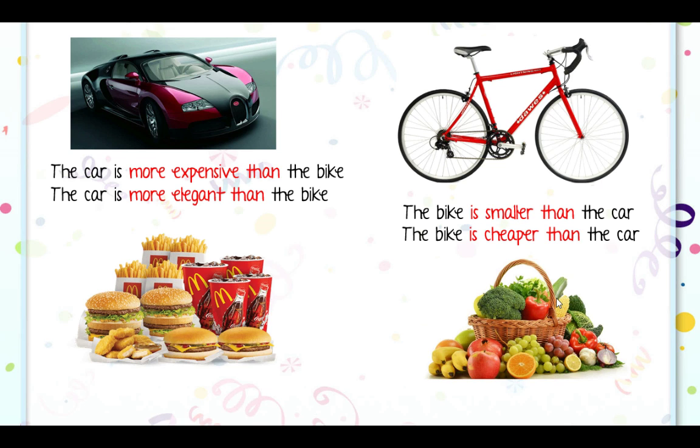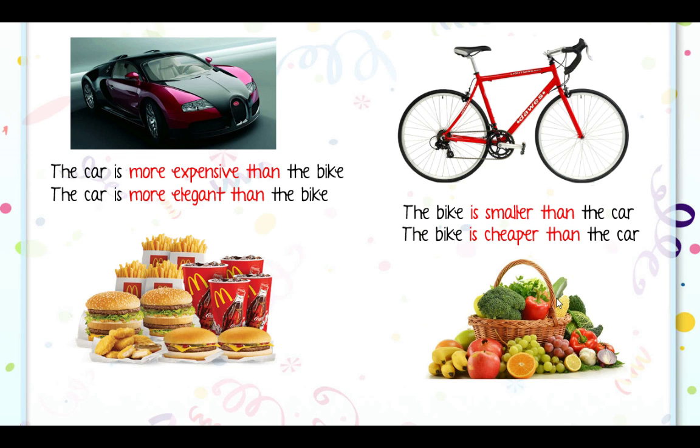For example, someone can say that vegetables and fruits are tastier than McDonald's. Podemos decir que es más rica las frutas y las verduras que McDonald's, o vice versa. McDonald's is more delicious than fruits and vegetables. We can say that McDonald's food is more expensive than fruits and vegetables, right?